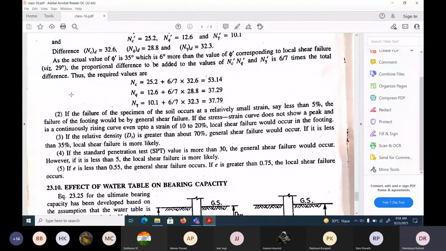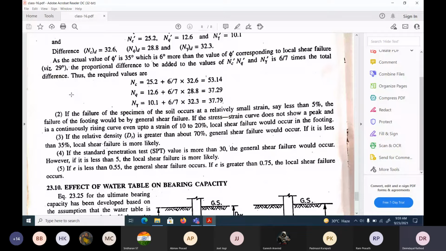If the stress-strain curve does not show a peak and keeps rising continuously up to a strain of 10 to 20%, then we should suspect local shear failure. That means for local shear failure, more strain occurs in the footing.